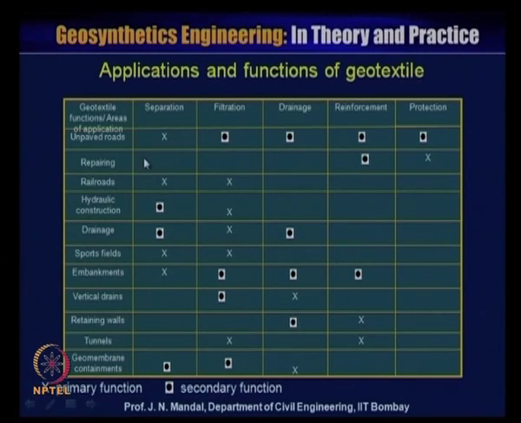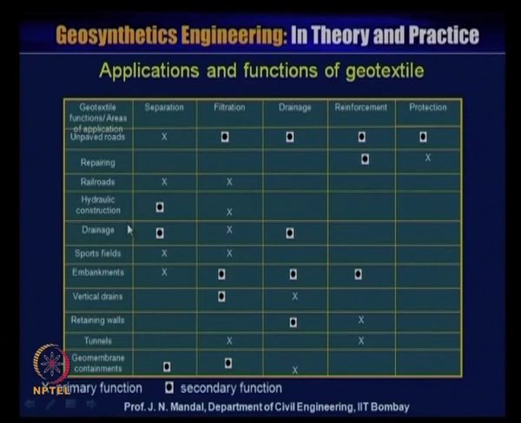For unpaved road, the cross shows the primary function and the dot shows the secondary function. So for unpaved road, the primary functions are separation and filtration, while drainage, reinforcement and protection are secondary functions. That is why I say the geosynthetic material does not act as only one function but acts as multifunction. That is the beauty of this material.